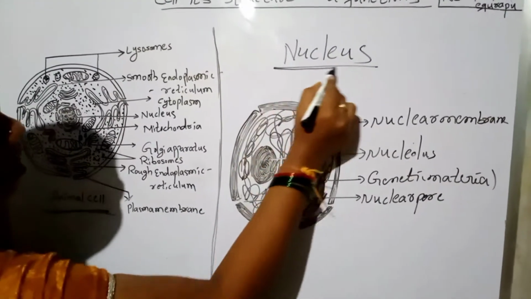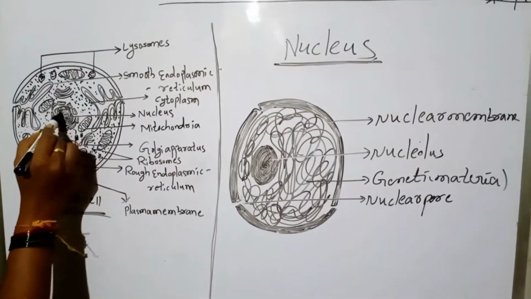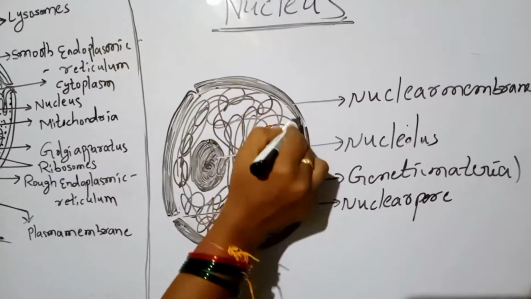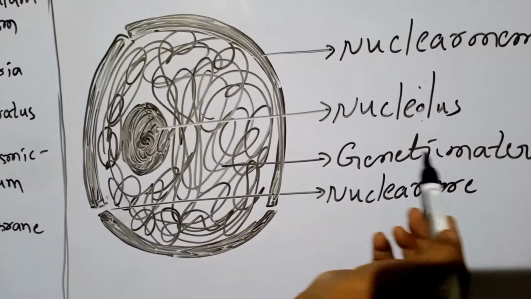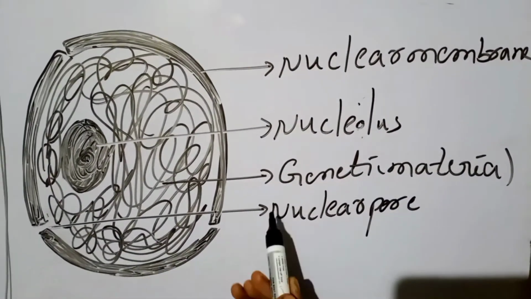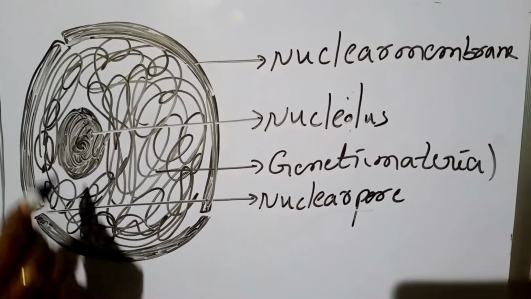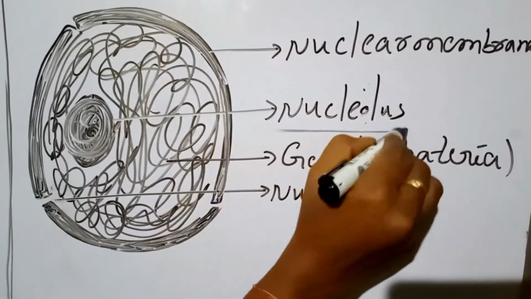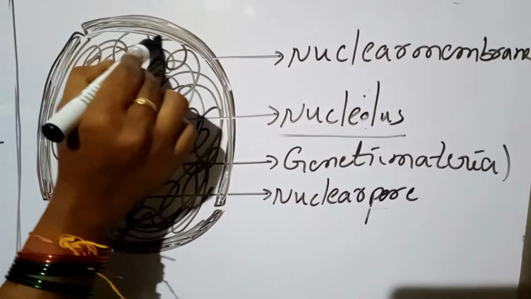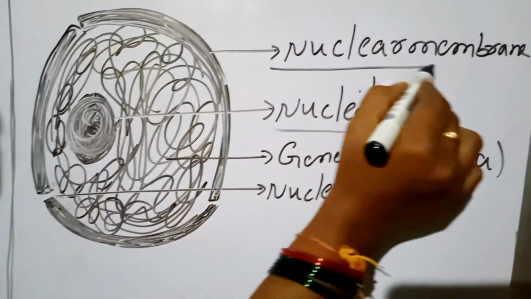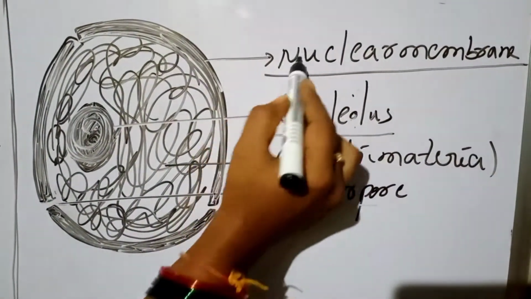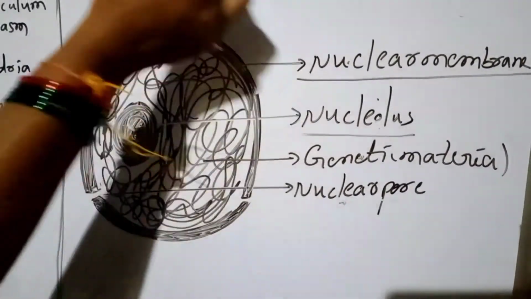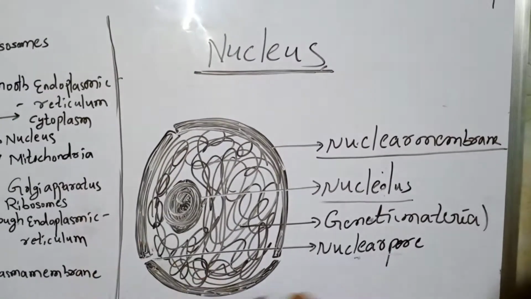First we will discuss about nucleus. See, this is nucleus. See here, this diagram. Inside the nucleus genetic material is there. Here we are observing one small pore, that is nuclear pore. And this is nucleolus. Inside nucleus we are observing one small part, that is nucleolus. And the membrane which encloses the nucleus is called nuclear membrane. The nuclear membrane, nucleolus, genetic material and nuclear pore. This is a very important organelle in cell.